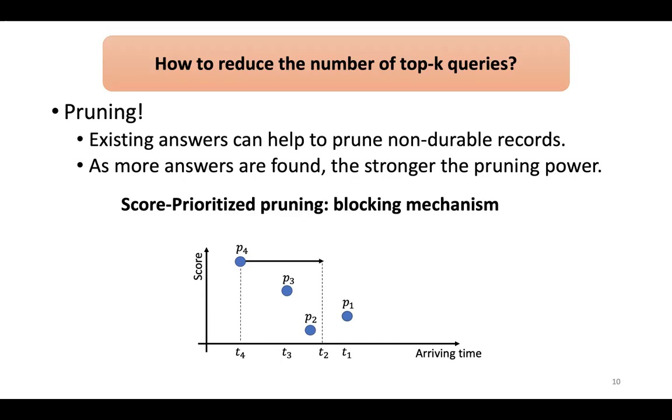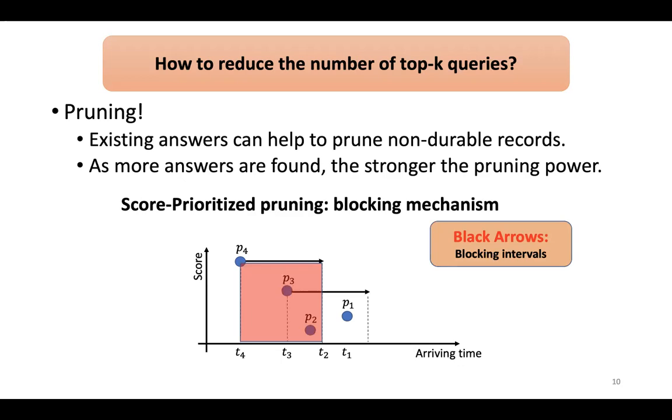Let's say we use these black intervals to show what we call blocking intervals. For example, P4 has a high score, so any record that arrives after P4 will be blocked by P4, and thus cannot be top one durable.